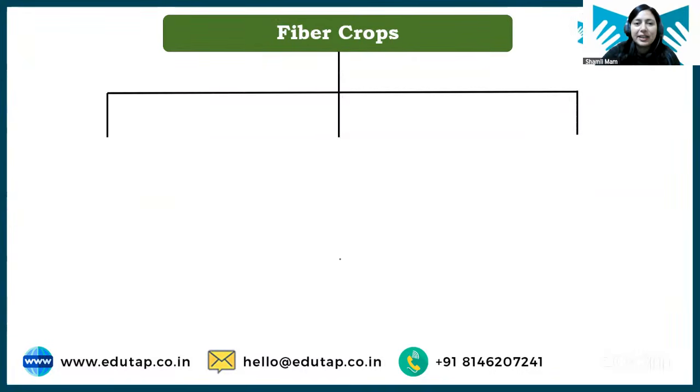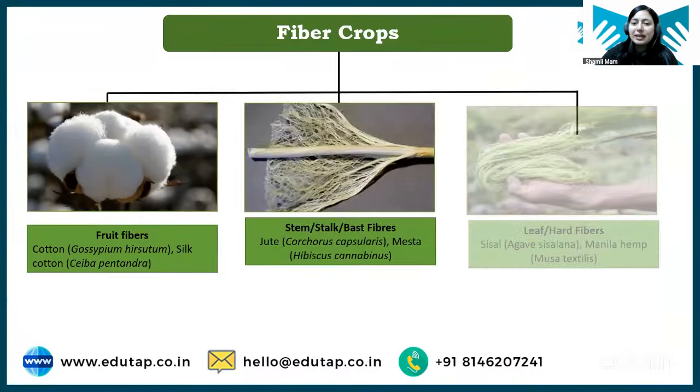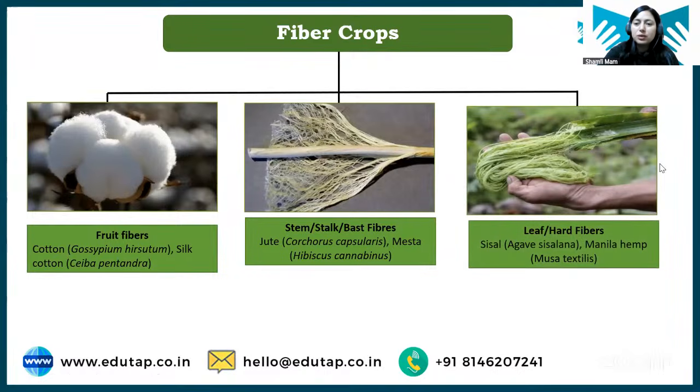Next, the classification of fiber crops: we have fruit fiber, stem fiber, and leaf fiber. Students, I would suggest right now no need to go into that much detail, but just understand what fruit, stem, and leaf fiber mean. Just a few examples of this will be more than sufficient. Fruit fiber is when we are obtaining fiber from the fruit part of the plant.